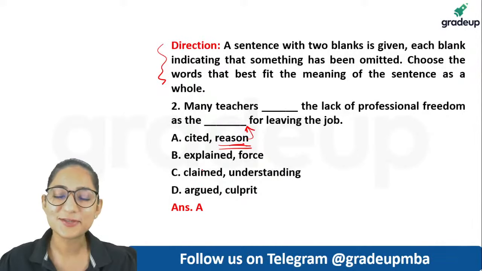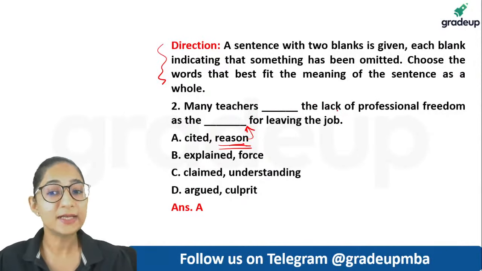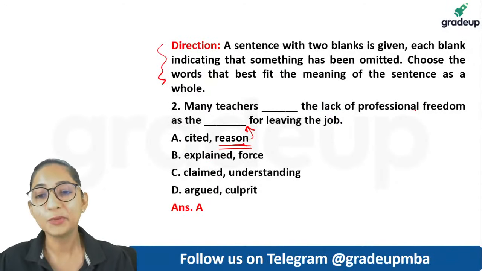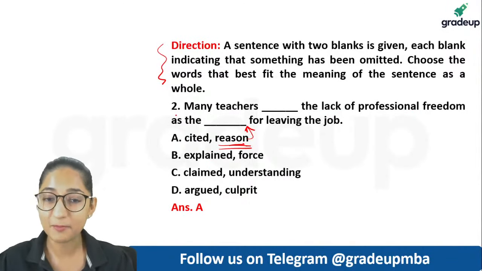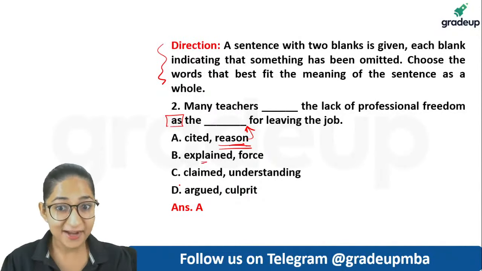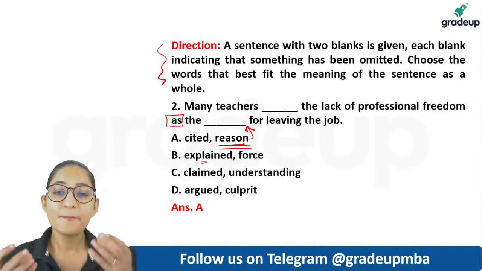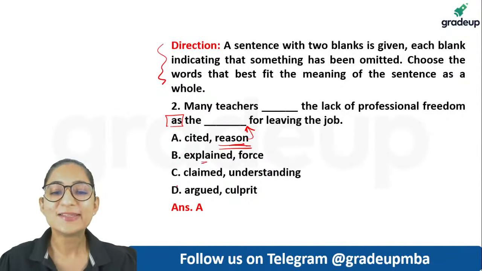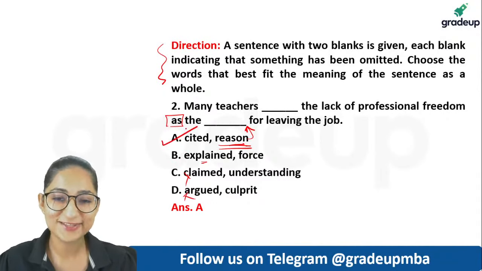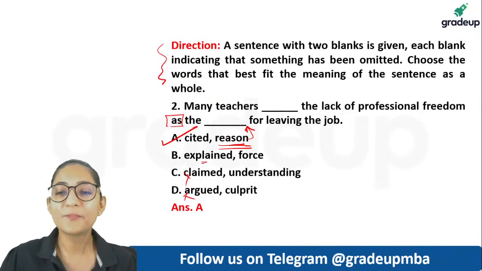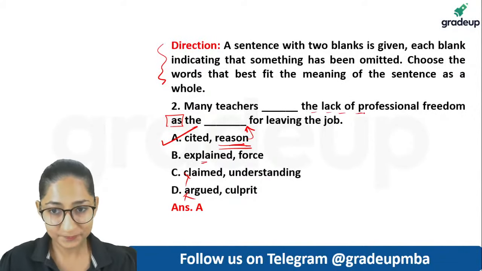And if you look at the first blank also, many teachers cited this or that. Many teachers explained the lack of professional freedom. Why do they need to explain the lack of professional freedom? And moreover, you have the word as also. So explain would not come in. Many teachers claimed that. That has to come in after claim, right? Many teachers argued that. Right? So that is the structure. So clearly, these also cannot come into picture. Only option A will survive. Hanji Nitya, absolutely right you are. So the lack of this part is the noun, right?